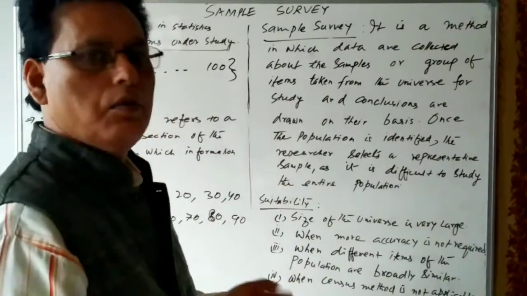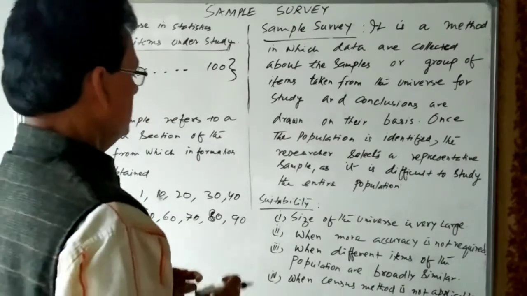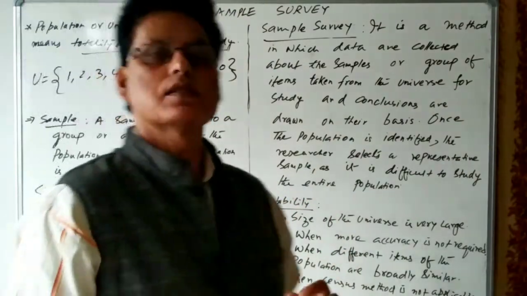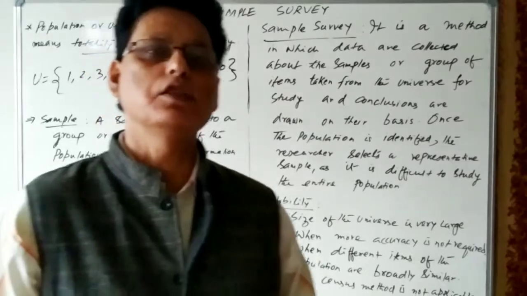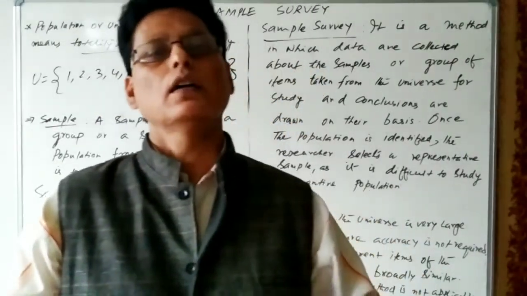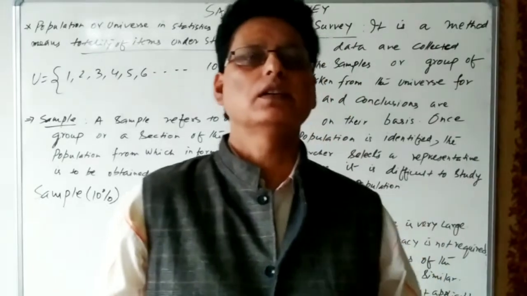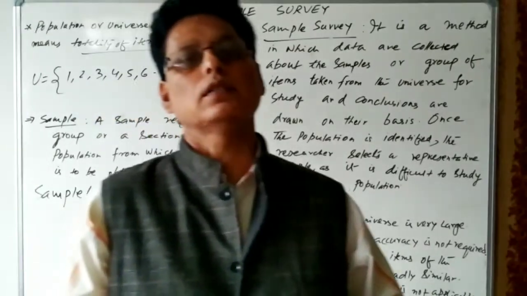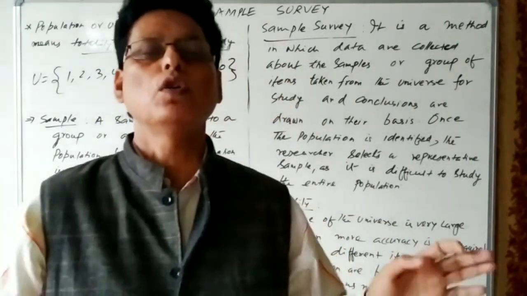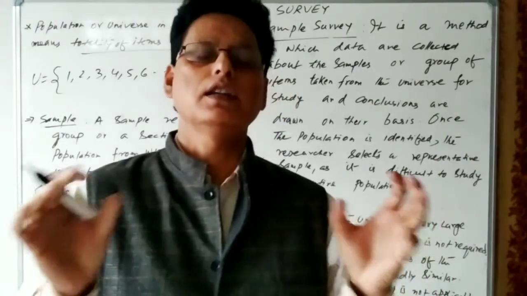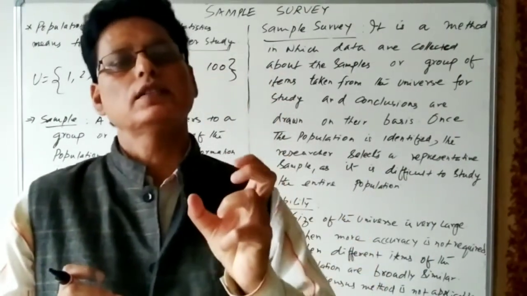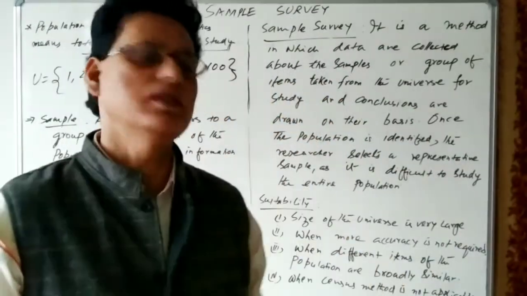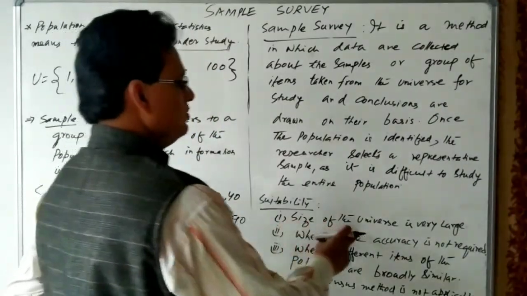Let us see the suitability. What is the suitability of the sample survey? The size of the universe is very large. This sample survey is suitable when the size of the universe is very, very large. You know that crores and crores of voters are there. They have the voting rights, and it is very difficult to conduct the survey from all the crores of the population. Then the agencies conduct the sampling survey, and on the basis of the result obtained from the sampling, they derive the result.